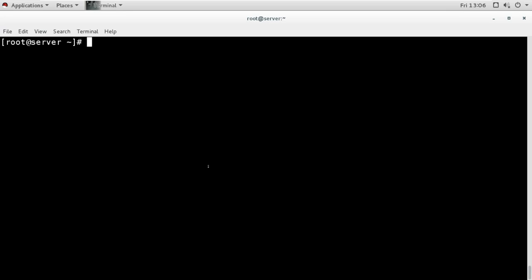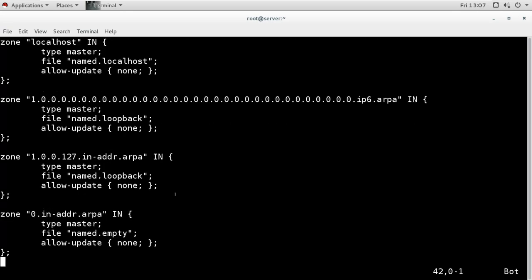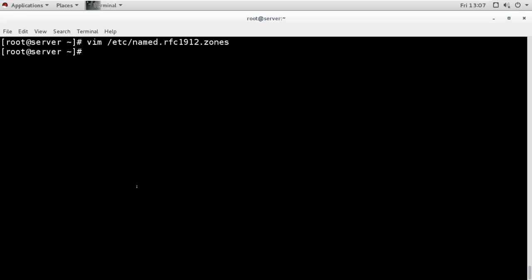It will get the default zone information from /etc/named.rfc1912.zones. If you check this file, you will see it has the information about the zone, and that zone information is what? localhost.localdomain. So only localhost.localdomain information is there, and only for the 127.0.0.1 IP. So your server will work as a caching only server.